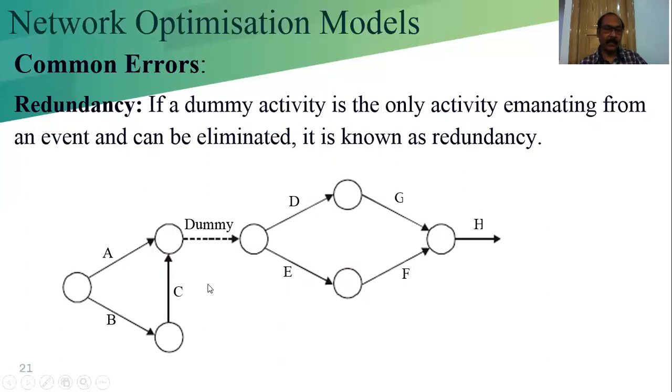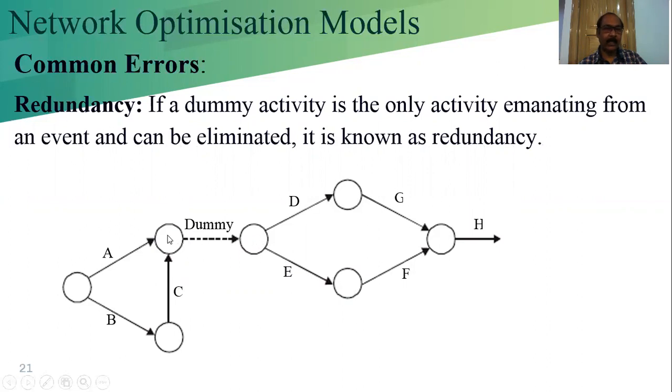In this network diagram, see, this is A, this is B, and this is C. So A and C have the same end node, and from that end node again, D and E have the same start node. But the end node of A and C and the start node of D and E are connected by the dummy, and we can remove either one by shifting.